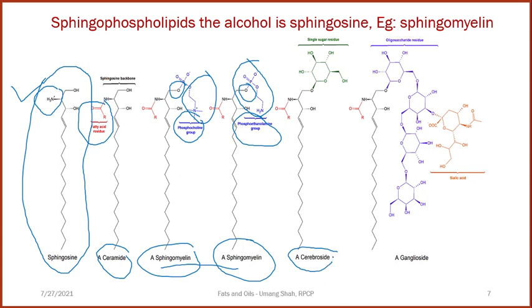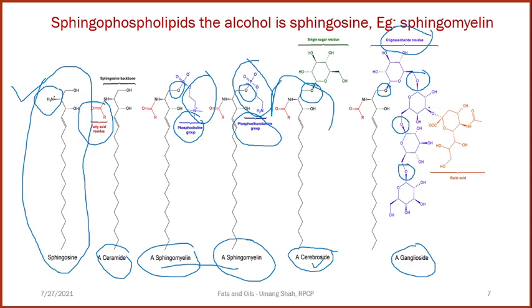Next are cerebrosides and gangliosides. So let us discuss the structure of the cerebroside and gangliosides. The sphingosine backbone is common in both the structures. On the first hydroxyl group, a sugar residue is attached. One sugar residue attached is called cerebroside. In gangliosides, an oligosaccharide residue is there. Oligosaccharide means more than one sugar molecule attached by glycosidic linkage. So this oxygen is called glycosidic linkage. This is also called glycosidic linkage. This is also called glycosidic linkage.